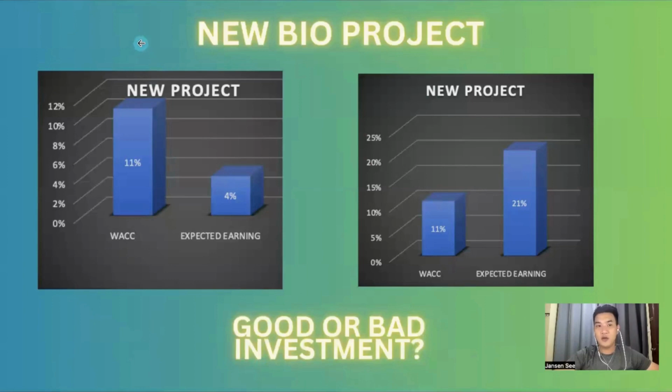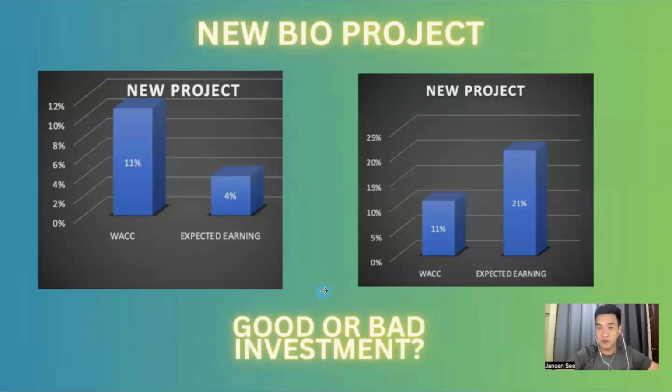Let's say we have a new bio project. As per computation earlier, we have 11% WACC, or weighted average cost of capital. And our new bio project expects 4% earning. Is it a good or a bad investment? Of course, it is a bad investment because we have a loss of 7%.